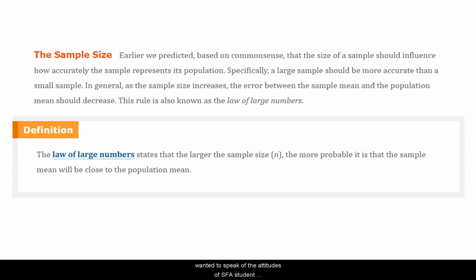If I wanted to speak of the attitudes of SFA students, wouldn't I be better off sampling 100 people randomly than 4? Couldn't 4 people be aberrant? Couldn't they be unusual? But 100 people, on the other hand, are more likely to be representative of the entire population of 14,000 SFA students. In general, as the sample size increases, the error between the sample mean and the population mean should decrease.